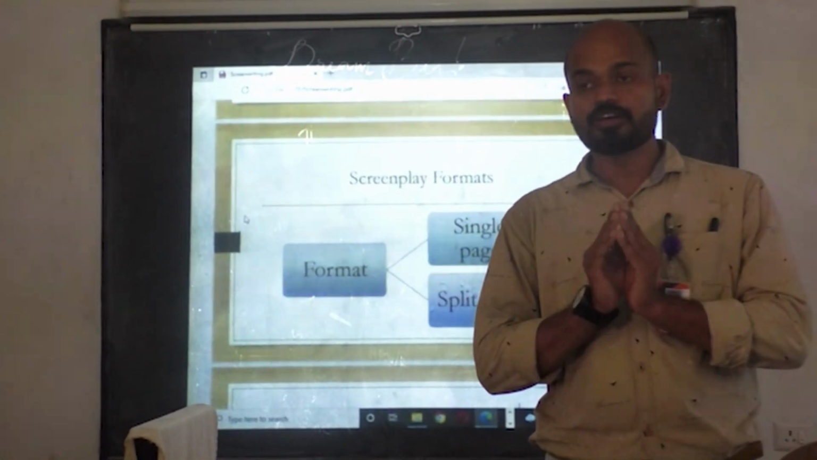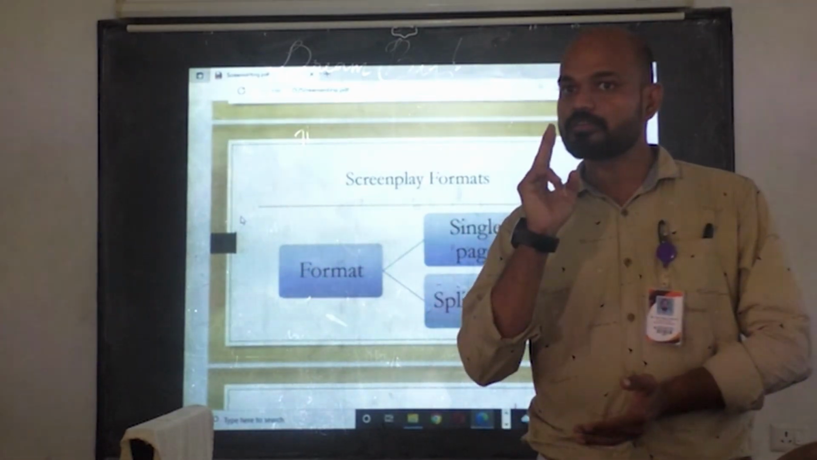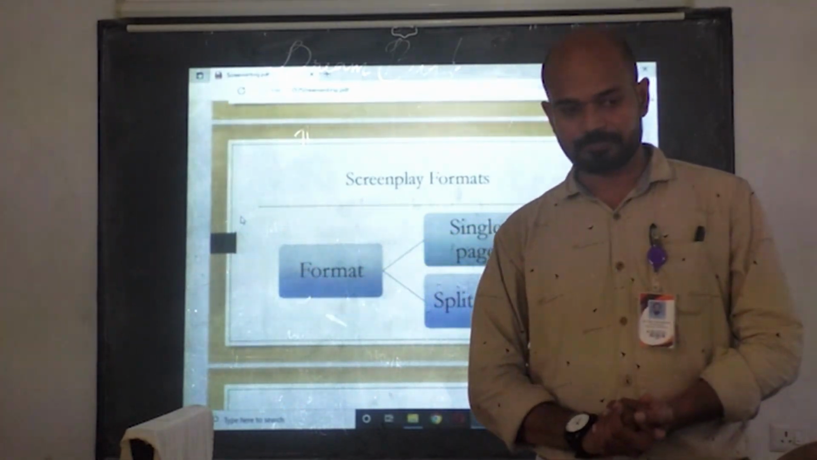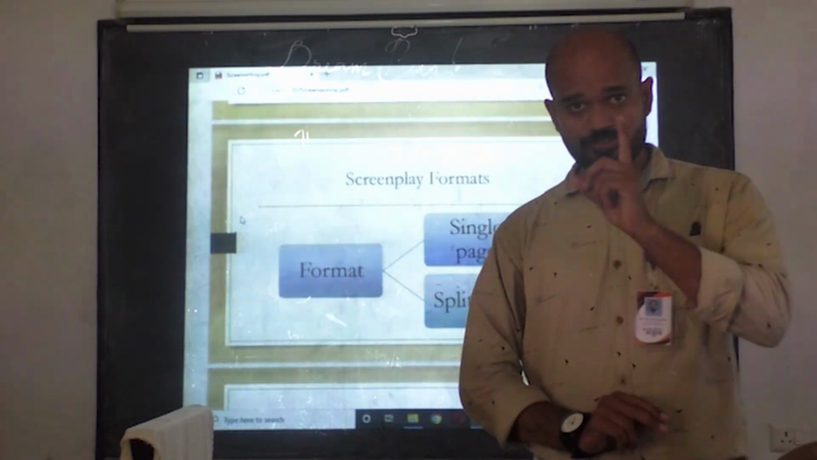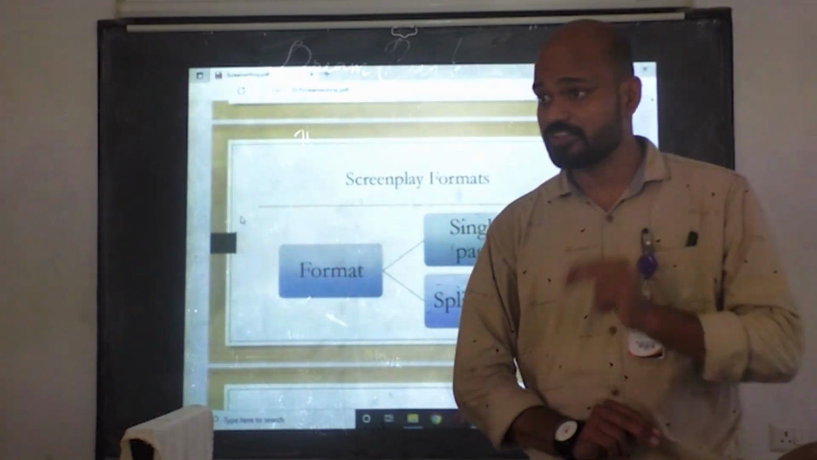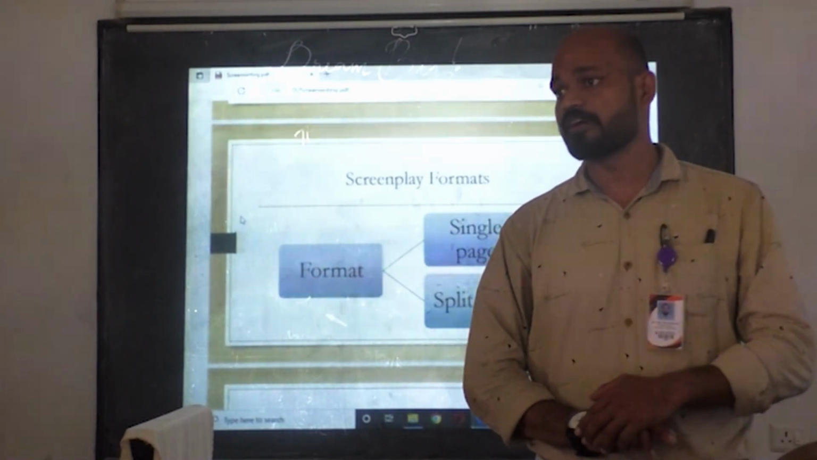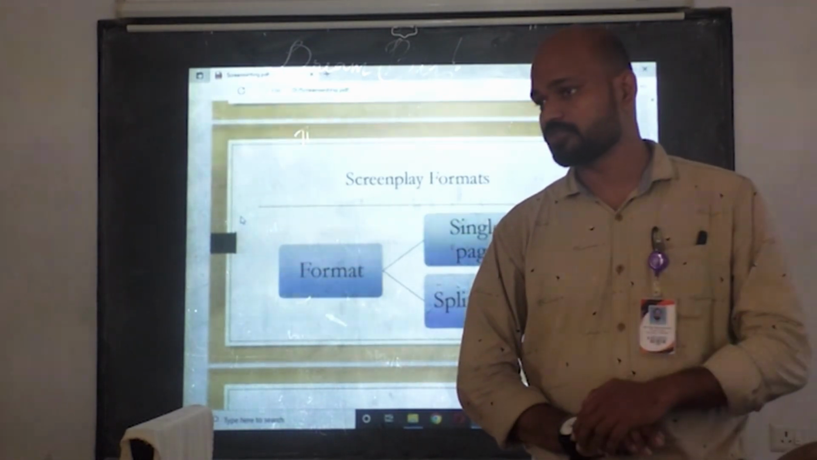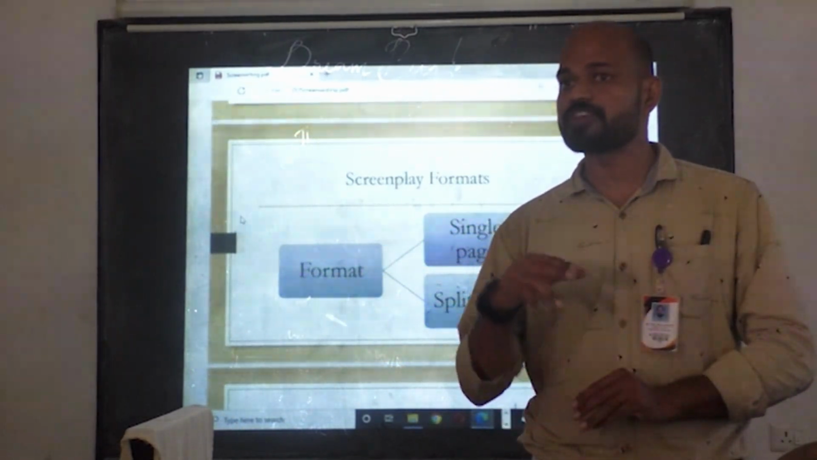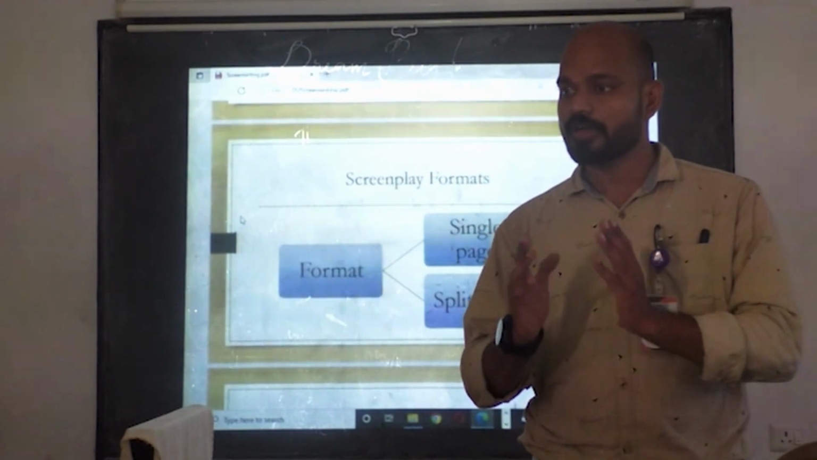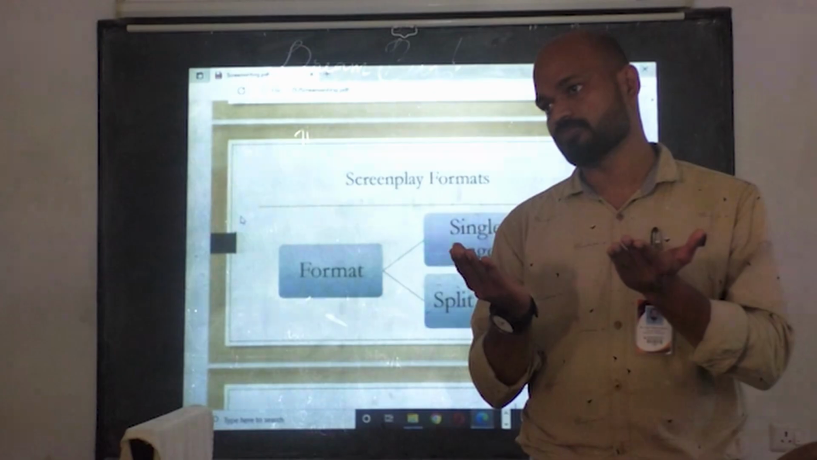Next, the format of a script. We can write a script in two types. The first one is single page. The single page scripting format is universally applicable. All the Hollywood films are done in single page. The next pattern is split page, which means folding the paper and writing the script.